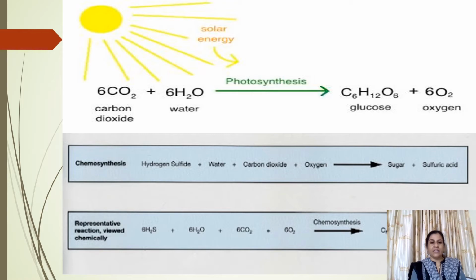This is a balanced chemical equation of photosynthesis. 6 molecules of CO2 and 6 molecules of water give out C6H12O6 in the presence of solar energy, and 6 molecules of oxygen are given out as a byproduct. Below it there is a reaction of chemosynthesis, where you can see hydrogen sulfide is utilized, carbon dioxide is utilized, as well as water and oxygen, and it releases carbohydrate. Sulfur will be given out as a byproduct.